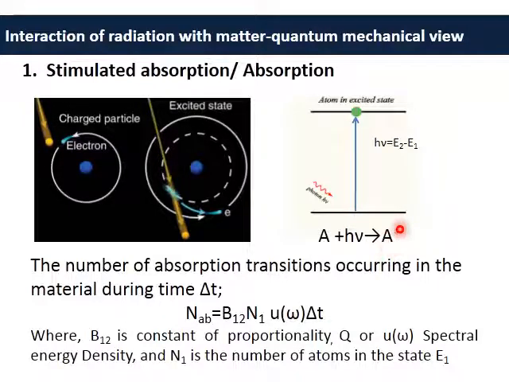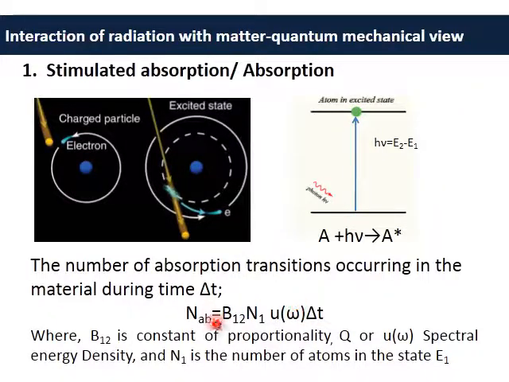Now the number of such absorption transitions occurring in a material during a very short interval of time, delta t, is given by N absorption, which is proportional to the population at the lower energy level from where absorption starts, and it is also proportional to the energy density u omega, or it is sometimes also known as Q, and delta t, of course.